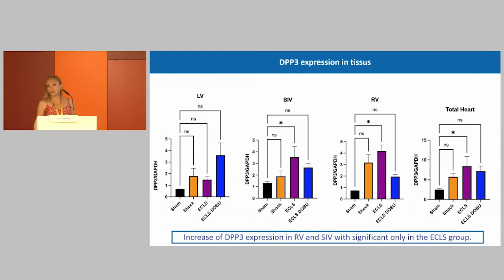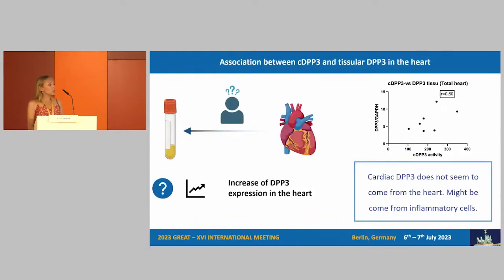We looked at DPP-3 expression in the heart by using Western blot in the left and right ventricles and in the septum. Total heart corresponds to the 3 previous sections. We see an increase of DPP-3 expression in the right ventricle and in the septum, significant only in the ECLS group. We looked at the association between cDPP-3 and DPP-3 in the heart, and we found no correlation between the activity of DPP-3 in the plasma and the expression in the heart.